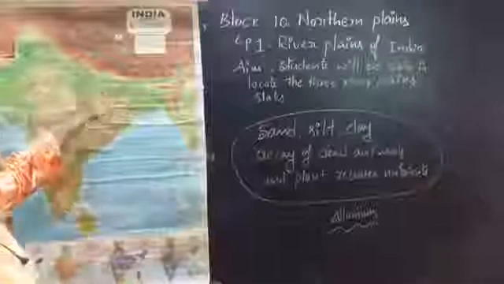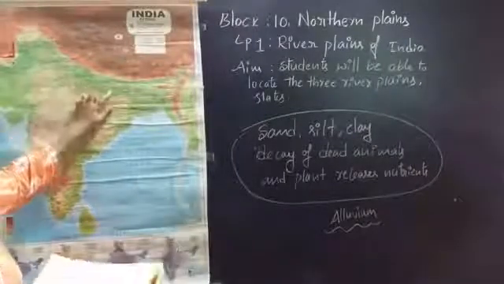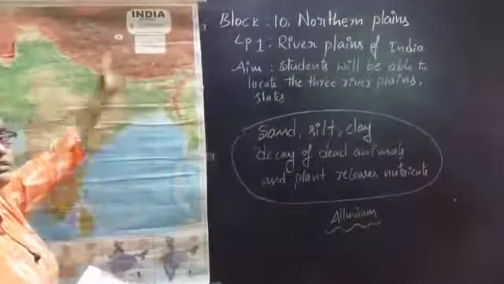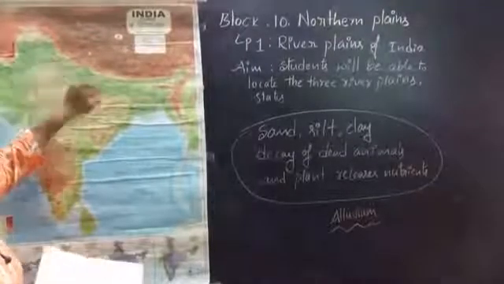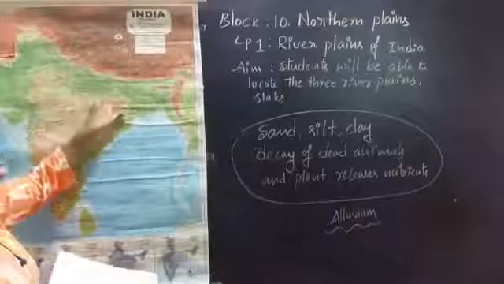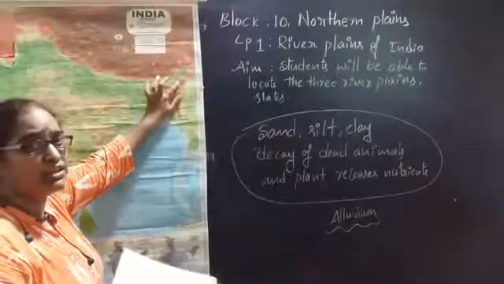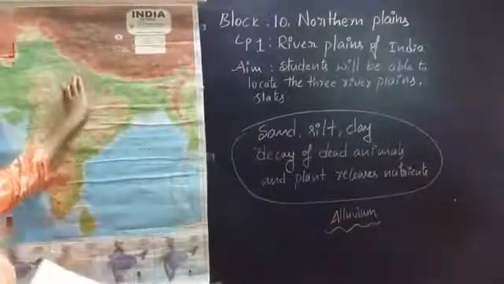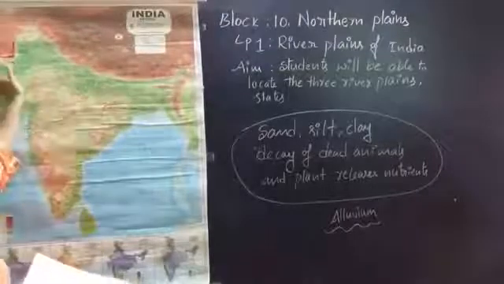See, Uttar Pradesh, Bihar and West Bengal can have the benefits of the Ganga river. Can Punjab, Haryana, Assam and Arunachal Pradesh have the benefits of the Ganga river? Will the Ganga flow backwards to Assam and Arunachal Pradesh? Is it possible? No, no. Any water source will always flow from top downwards. It won't go back, right?